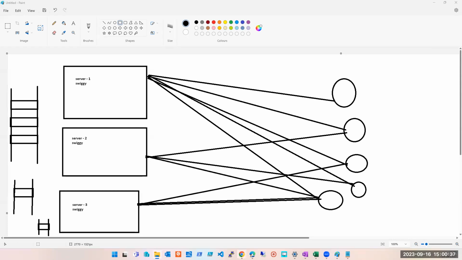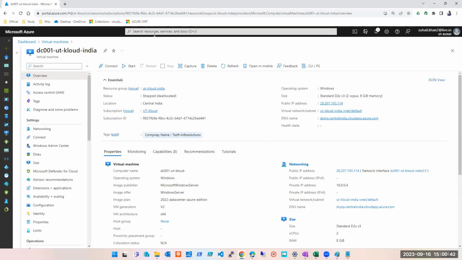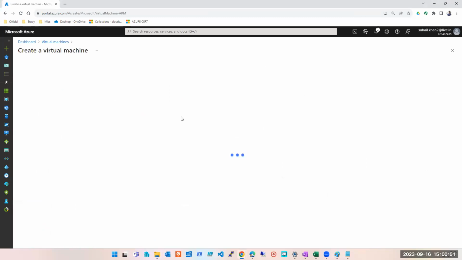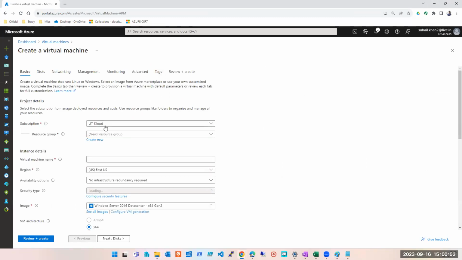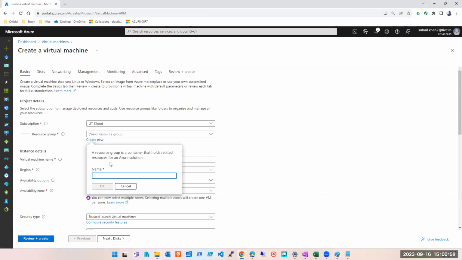Okay, so let's quickly go to the portal and check. If I have to create one machine, let's say I'm creating a machine and I'm planning to deploy Swiggy on this. I will create a new resource group because it becomes easier for me to delete it. We are dealing with availability set, Azure availability set. That is what we are learning here.